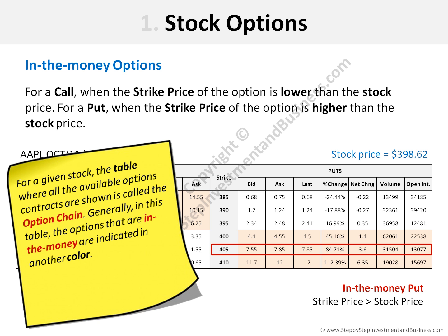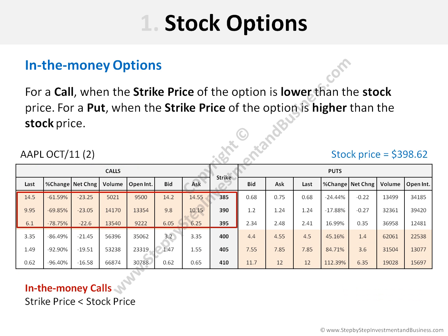For a given stock, the table where all the available options contracts are shown is called the option chain. Generally, in this table, the options that are in the money are indicated in another color. In the case of call options, all the in-the-money contracts, that is, the calls that have a strike price lower than the stock price, are shown in a red background.